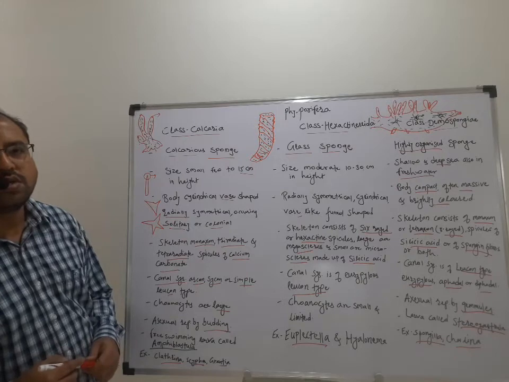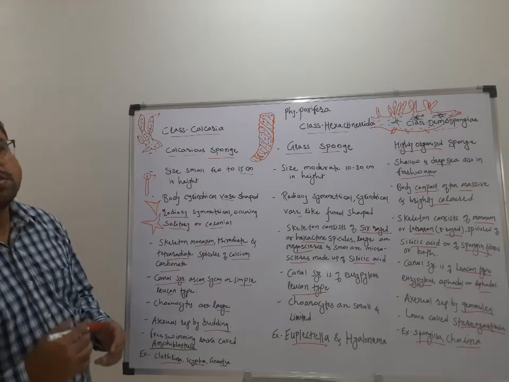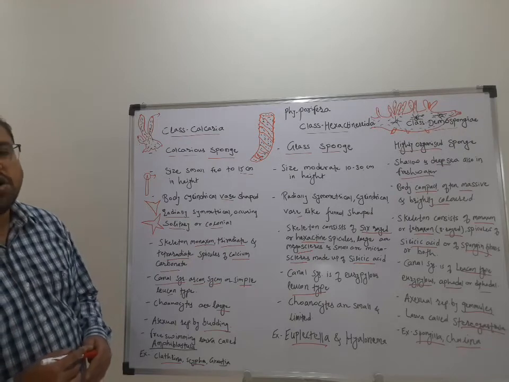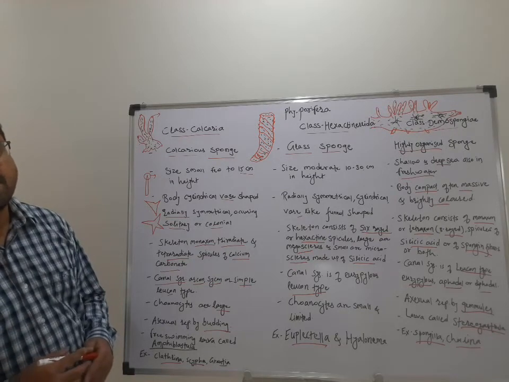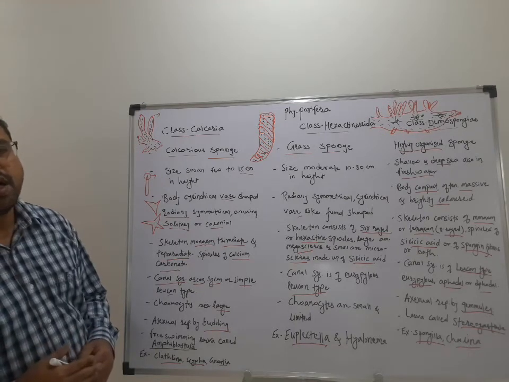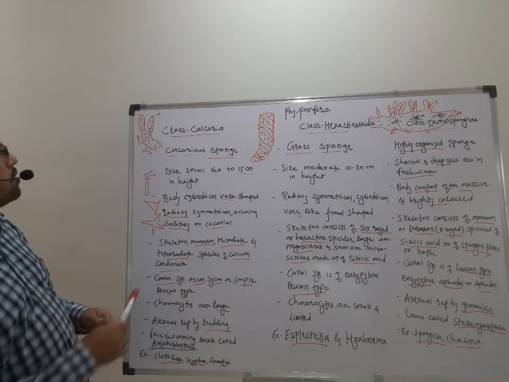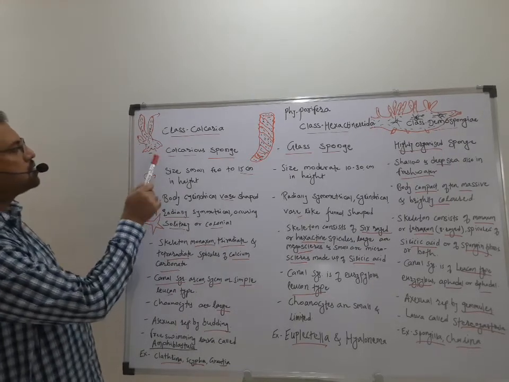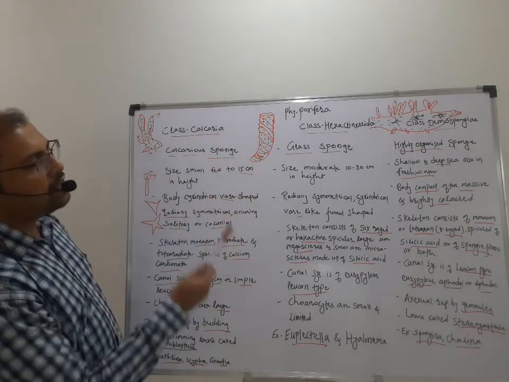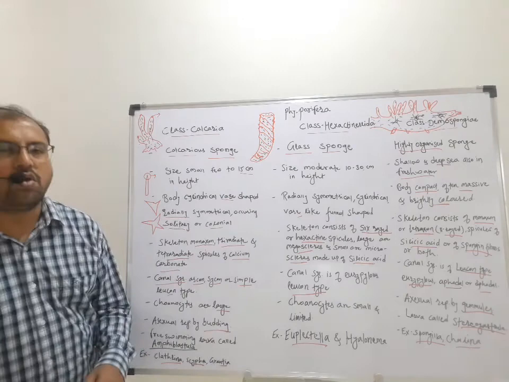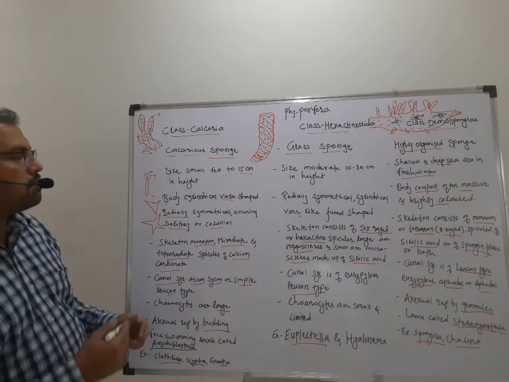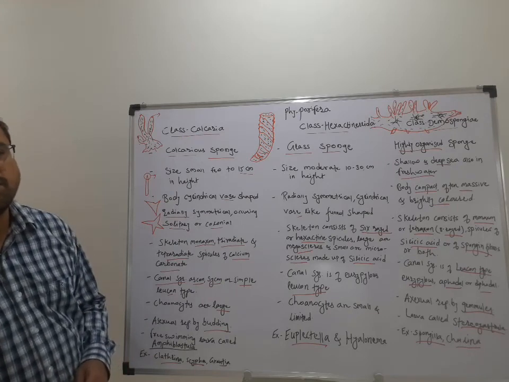Hope you understood all these important characters of the three classes of phylum Porifera: Calcarea, Hexactinida and Demospongia. And the representative examples, I have drawn here the images: Scypha or Sycon, Euplectella and Spongilla. Hope you understood the earlier lectures and you will understand this also.